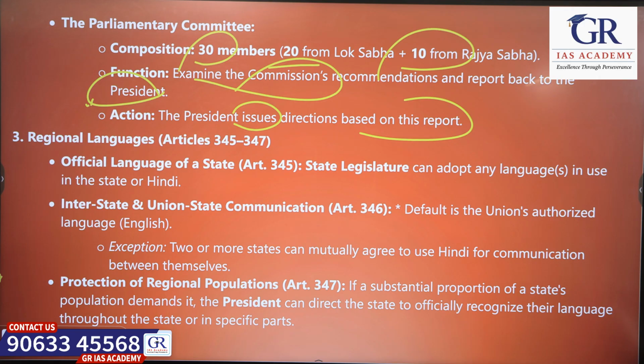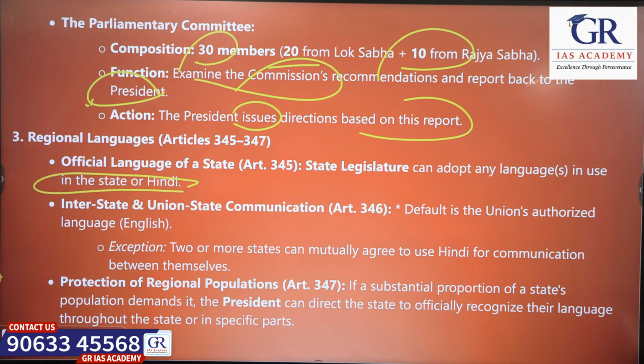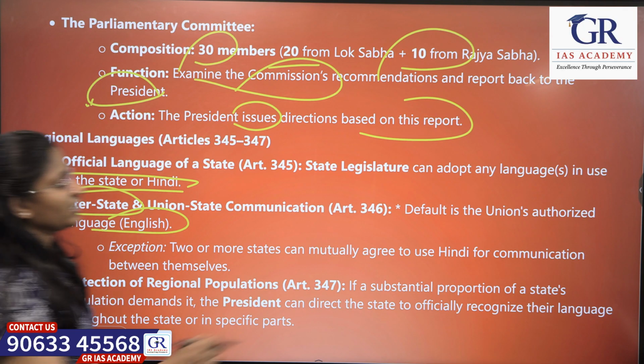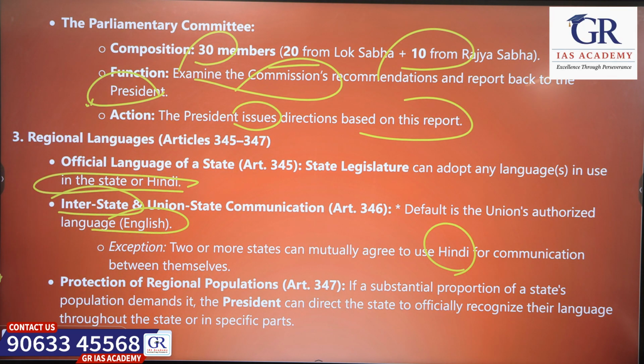So what about the regional language? For any state, they can adopt any language or Hindi as its official language. They have two options. Between union and state communication, usually it is English. But two or more states can agree to use Hindi for communication between those states.